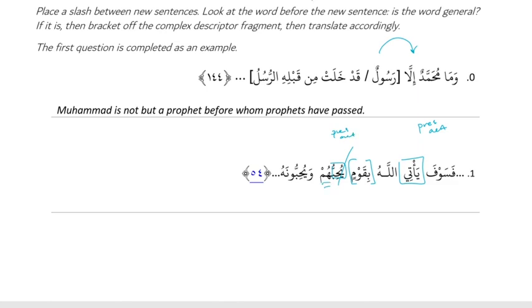Wa yuhibbunahu, this is connected to yuhibbu because of the waw. Right, two actions connected to each other. So yuhibbuna is present active, they, and then hu is pronoun attached to an action, so it's receiver. And then sorting, the word Allah is doer because it has the doer label. Okay, and then remember we said wherever we have a sentence break, we're gonna look at the word before it. Right. So the sentence yuhibbu, it was a new sentence. Right. And the word coming before it is qawmin, right, which is general.